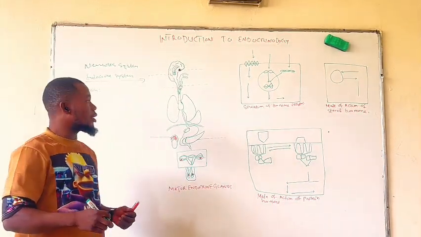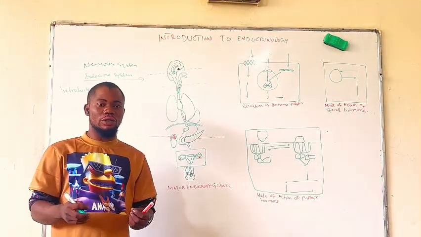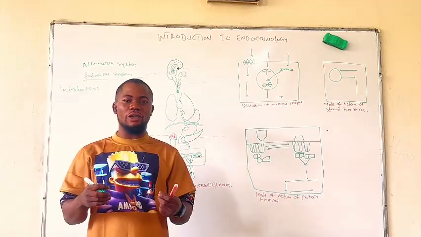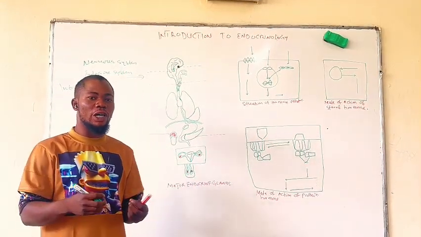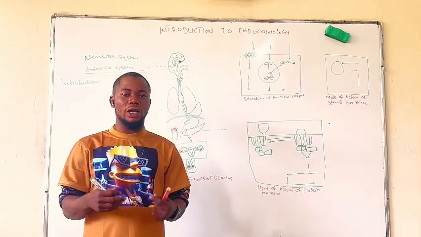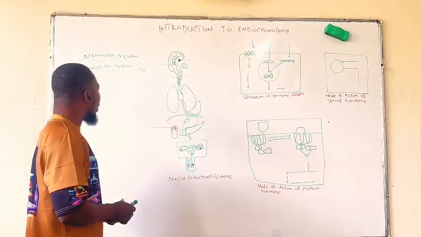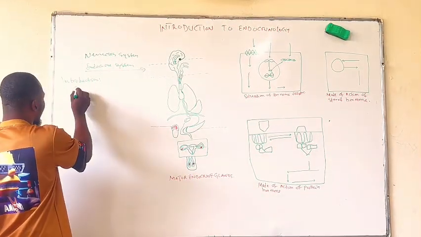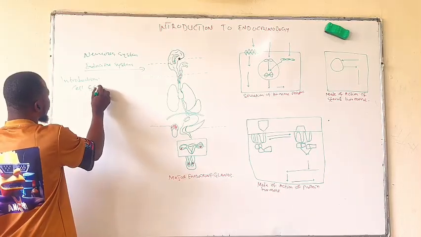We should know that there are different cells in our body, and for them to function normally, in a coordinated order, they must communicate with one another. The means of communication between cells is what is referred to as cell signaling.